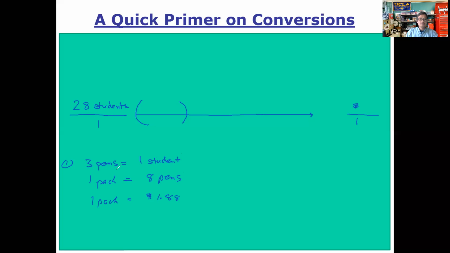So this is the only equivalence here that has students in it. So we're going to plug it in so that students is on the bottom and pens are on top. So we'll write down 3 pens on the top and 1 student on the bottom. Why is that? Because then we allow the unit student to cancel out right there. Okay, so we're on our way here.